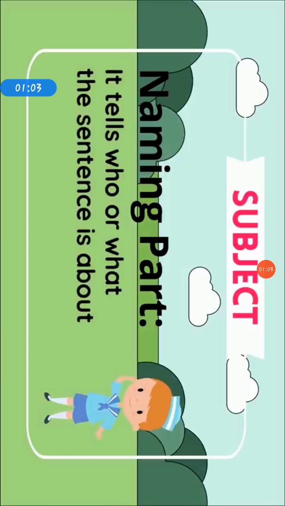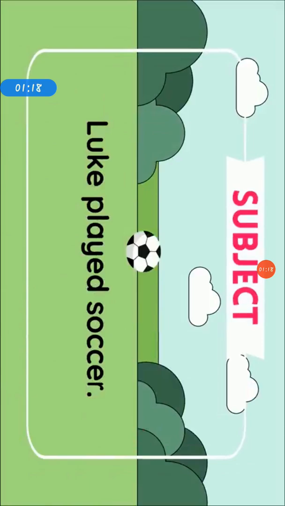Let's see what is subject. That is a naming part. Subject, it tells who and what the sentence is about. Let's see some examples here. Luke played soccer. This sentence is about Luke. So Luke in the sentence is a subject.